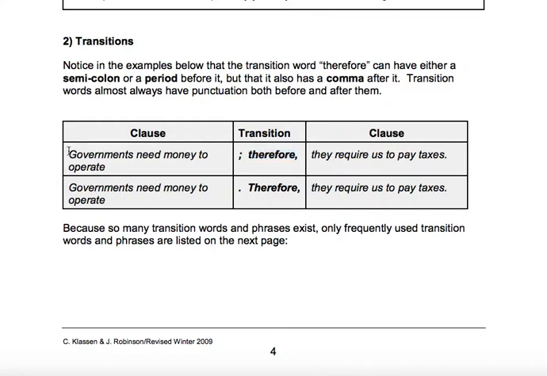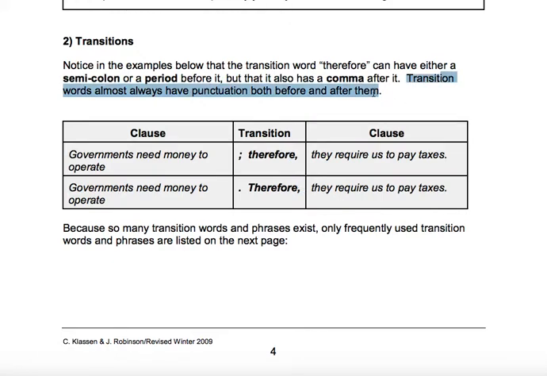So again, if the beginning of the first clause is "Governments need money to operate," then you have a semicolon, you can have "therefore," and then a comma. Or you could make this its own sentence, have a period after it, and have a capital "Therefore." Notice in both cases, though, they are followed by a comma.